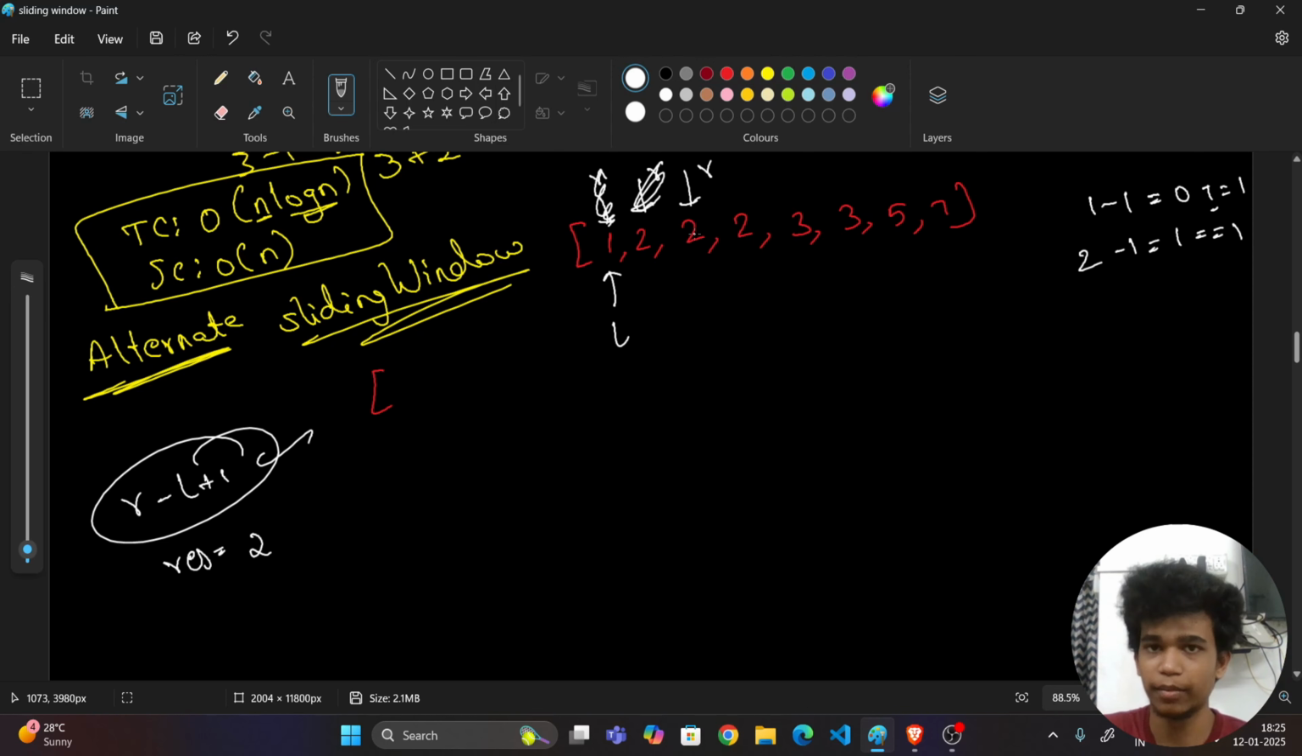Now again go further. Now also the observed difference satisfies the condition. So make this 3, the sliding window size. Now make this 4. Now comes the twist. Now see here, 3 minus 1 is what? 2. 2 is greater than 1, right?